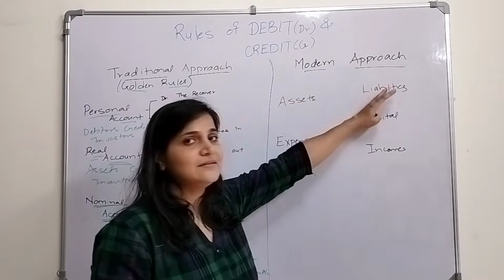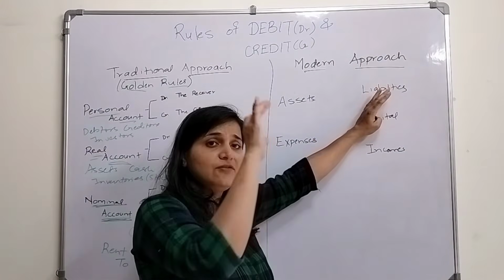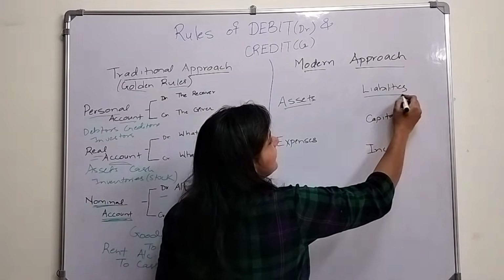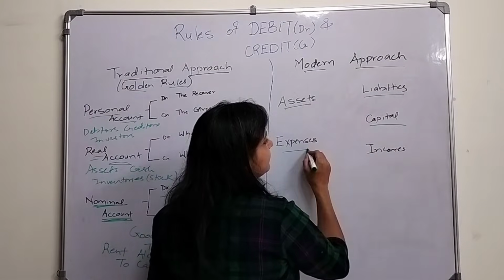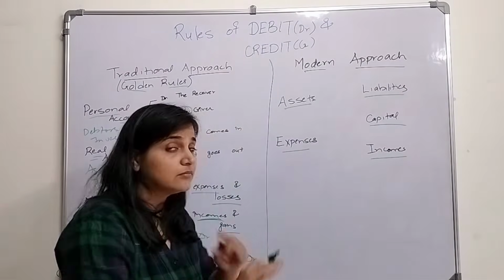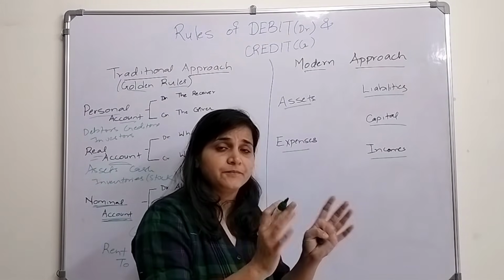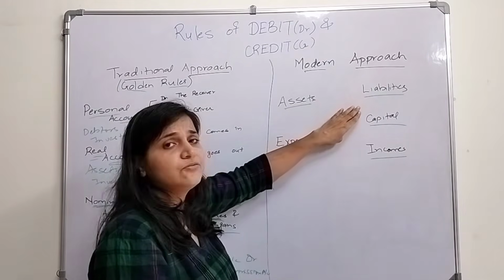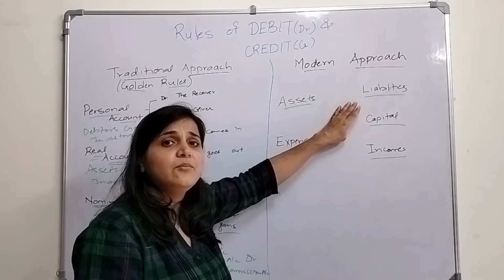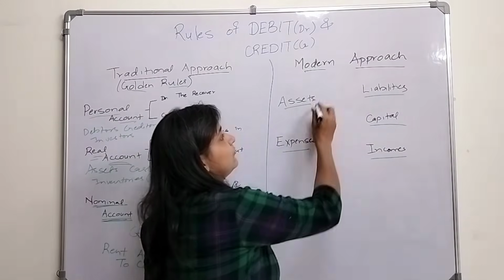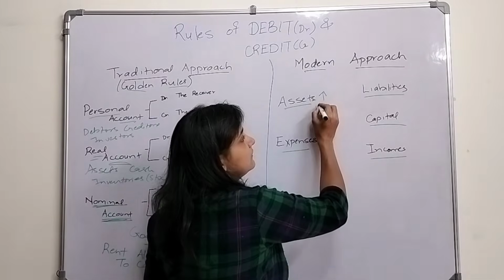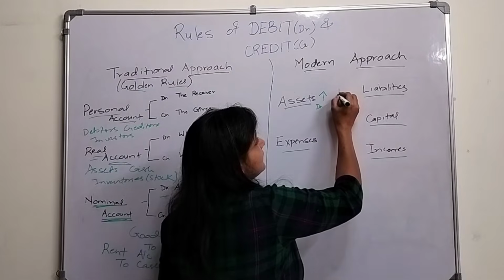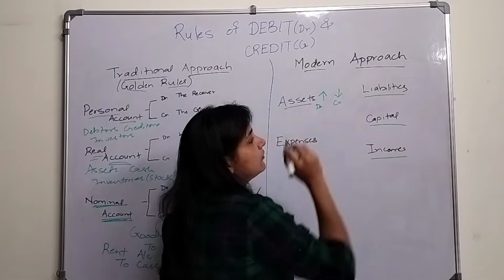Okay, now what does the modern approach say? That whatever transactions relate to the business, either it will be an asset, liability, capital, expense, or it will be an income. Nothing outside of it. Any transaction will relate to only these five things. Now what does the modern approach say about assets? When your asset increases, debit it, and when your asset decreases, credit it.